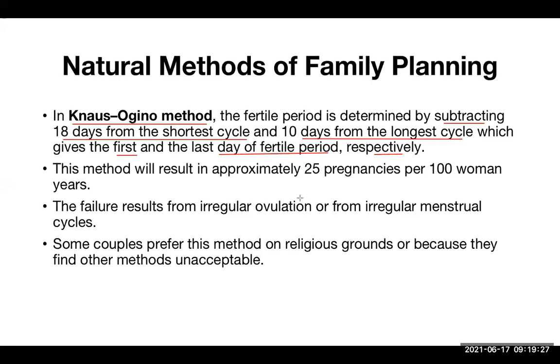This method will result in approximately 25 pregnancies per 100 woman years. So it is not very reliable at all. And I already explained to you the reason. If they calculate it wrongly, then she may get pregnant easily. The failure results from irregular ovulation or from irregular menstrual cycles.